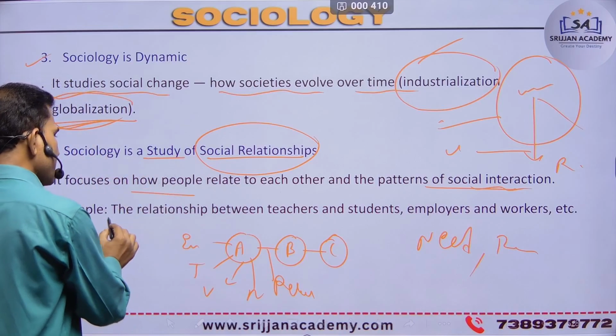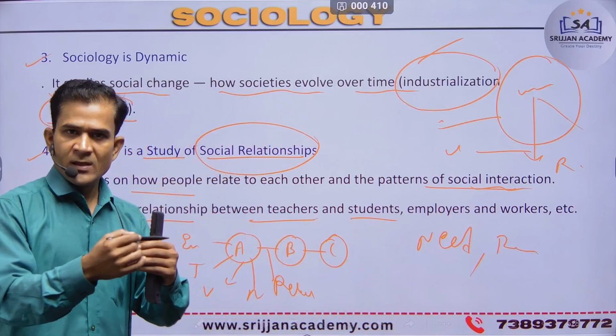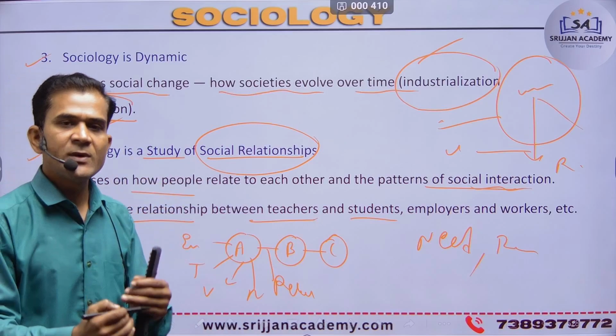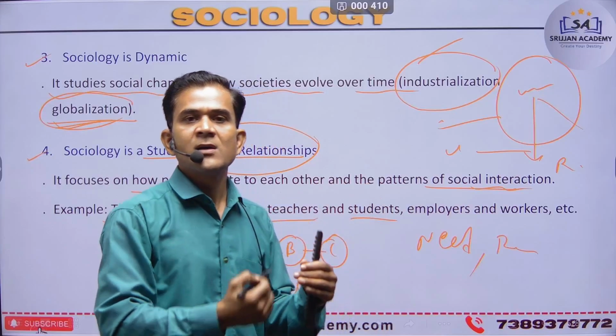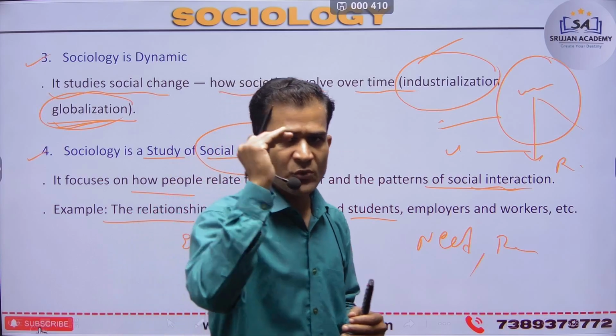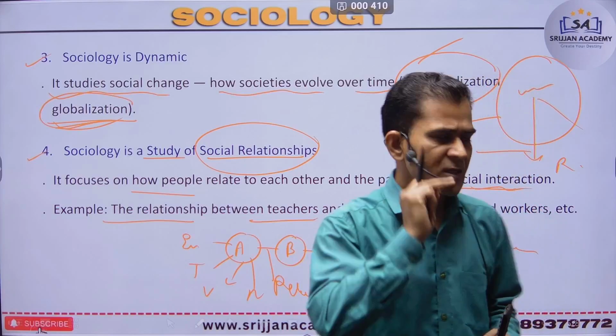Next is, for example, the relationship between a teacher and a student, or an employee and a worker, like people to a shopkeeper by the need of kilos. So a relationship is created with a shopkeeper. A teacher creates a relationship with a student, because the student needs knowledge and the teacher produces knowledge.